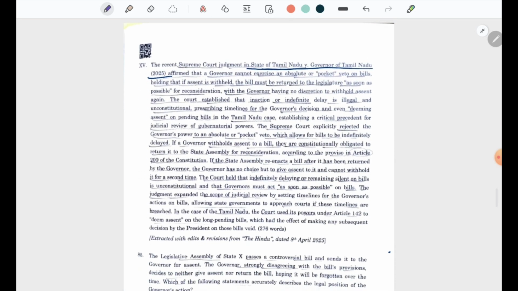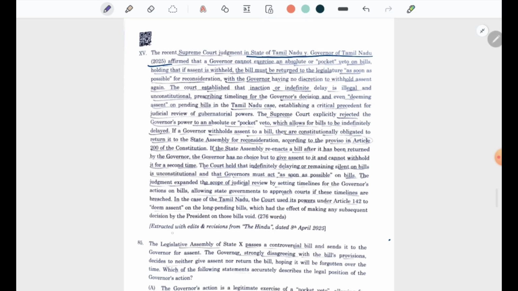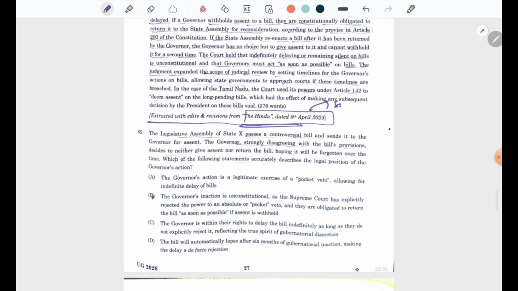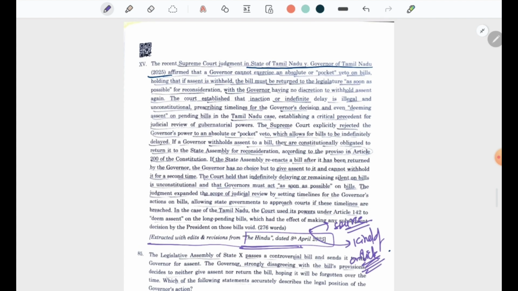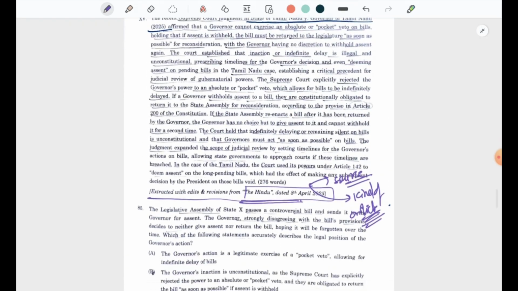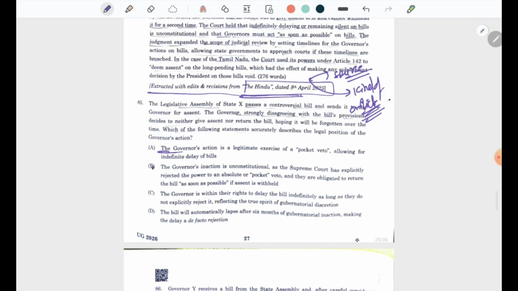Now, this is the next passage. The source of this passage is The Hindu. Therefore again we understand the source, where it is coming from, and the kind of article that has been selected to put up in this examination, right? This is the legal knowledge article. All right, then we see it is about the power of the governor. The entire article is related to the powers of the governor. The entire passage revolves around the governor, the nitty-gritties about the governor that is mentioned in the Constitution.